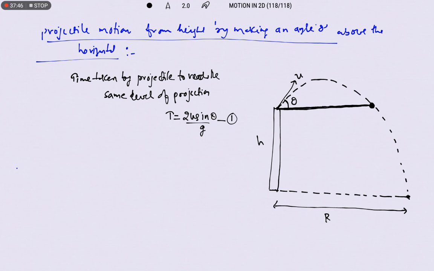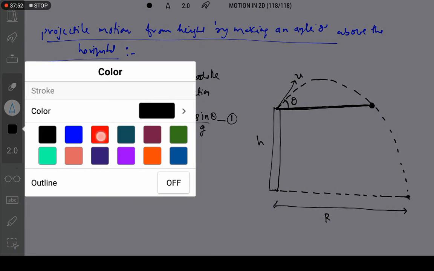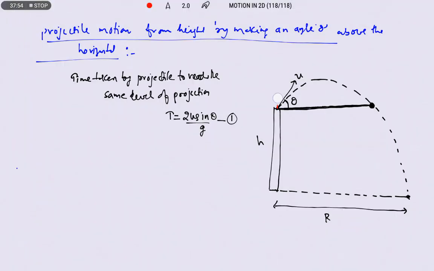Now let us study what the parameters of the projectile are in the initial case. So we are resolving this velocity into two components: ux is equal to u cos theta, uy is equal to u sin theta.